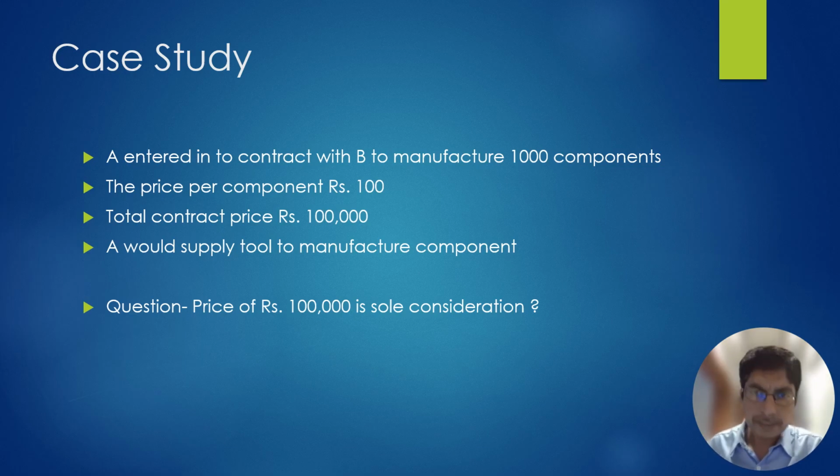It is a general practice in the automobile sector to provide jigs, fixtures, and tools to manufacture the component. So in the price of rupees 100, whether we need to add the amortized value of the tool notionally. In other words, is the price per component of rupees 100 a sole consideration?